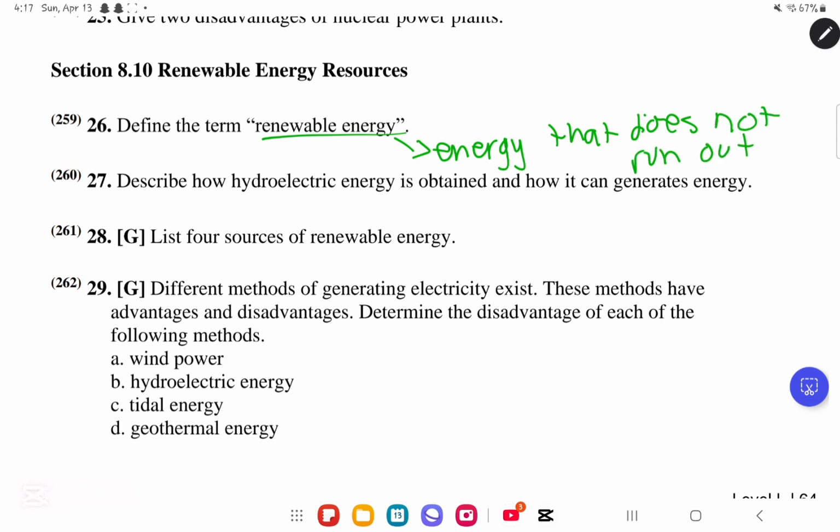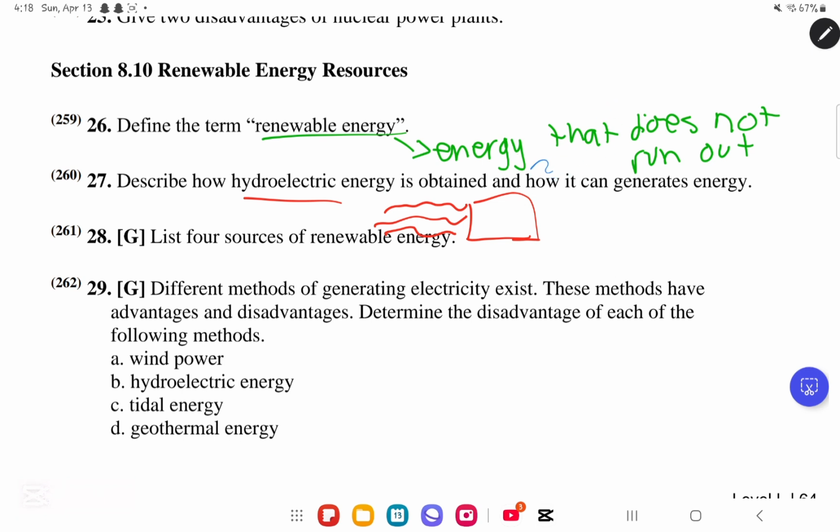Okay? Describe how hydroelectric energy is obtained and how it generates energy. Okay, very simply, from its name, hydroelectric energy is electric energy made from water. What is happening? They are telling us that it will convert the gravitational potential energy of water stored in dams into kinetic energy used to rotate turbines connected to electric generators. So you have the dam over here. Okay, this is the water that is stuck in the dam. And then this is what? Gravitational potential energy.